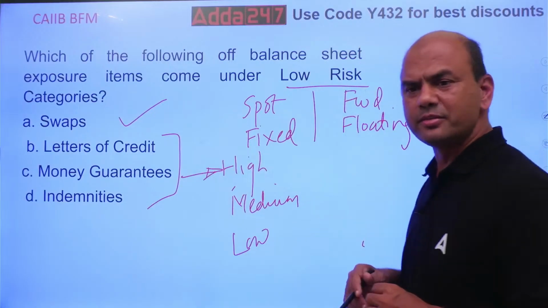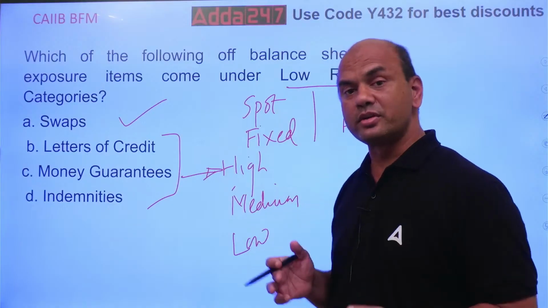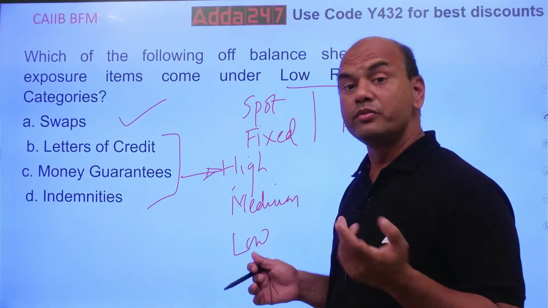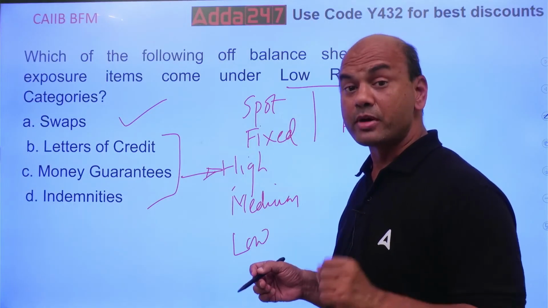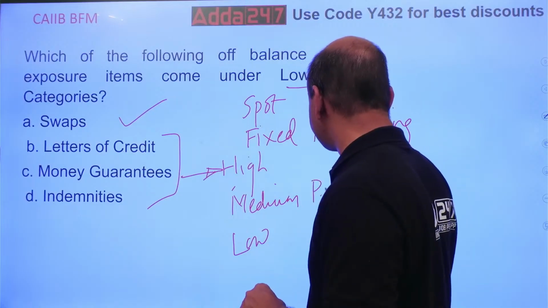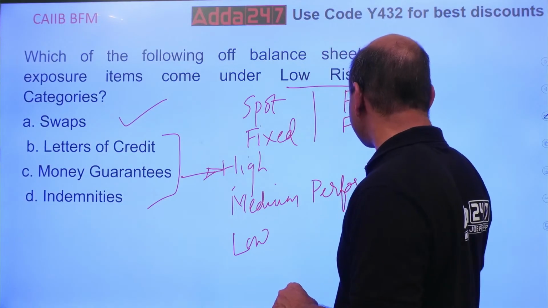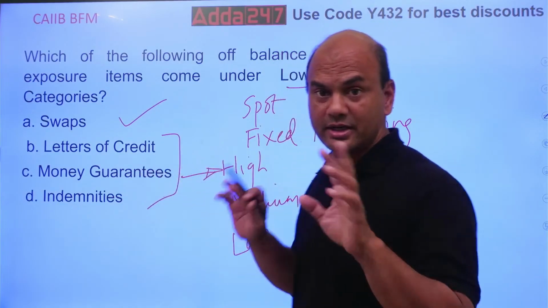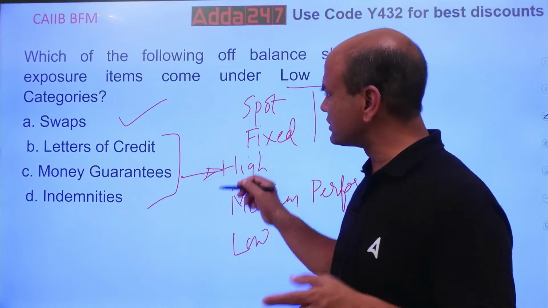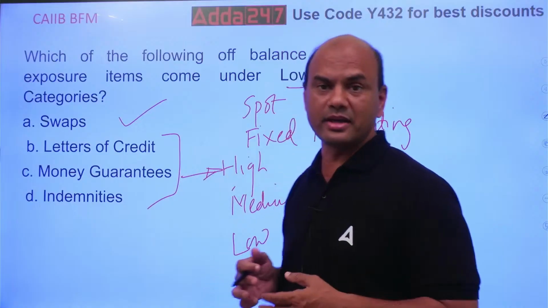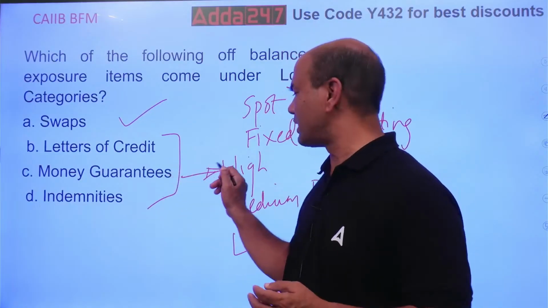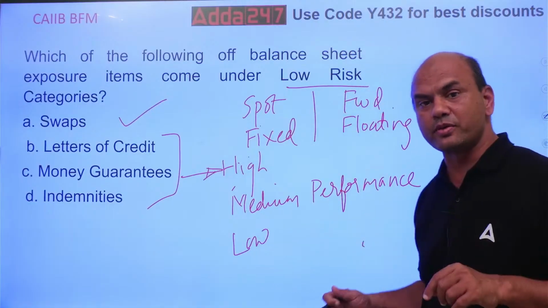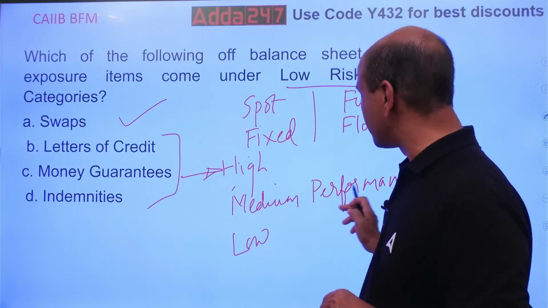Which is a medium risk then? Medium risk means where someone else is involved. 50% risk is on that person, 50% on me. Which is that? Performance guarantee. In performance guarantee, what happens? When your bank issues a performance guarantee. Okay, here I am talking of money guarantees. Understand the difference now. Money guarantee, there is also something called standby guarantee, general standby guarantees, financial guarantee. These are all under high risk. And whenever I am talking of performance guarantee, it means someone else is performing. In that case, it becomes medium risk.